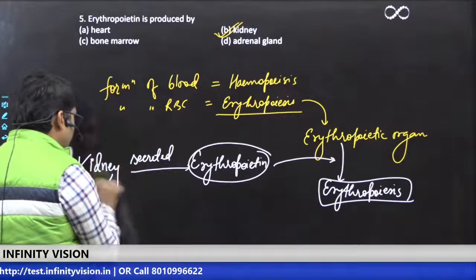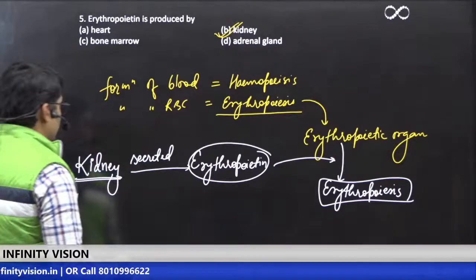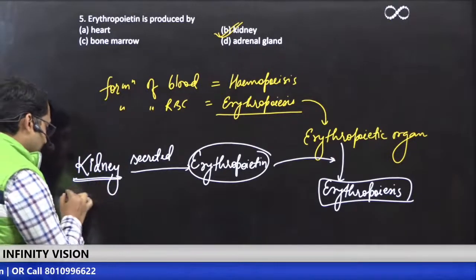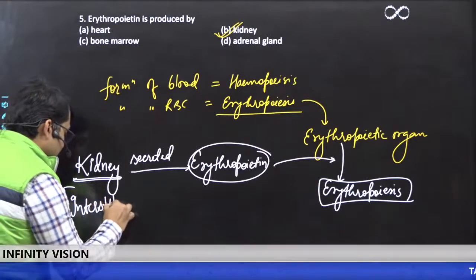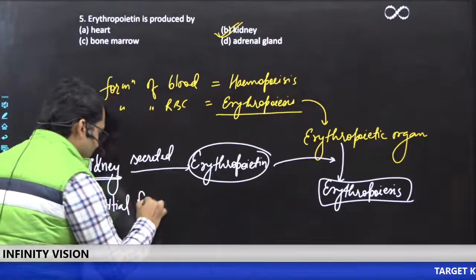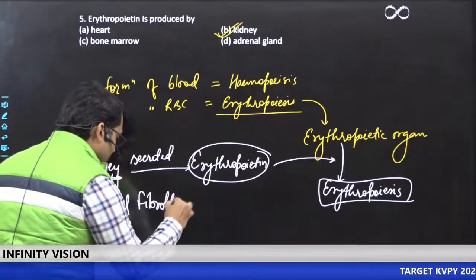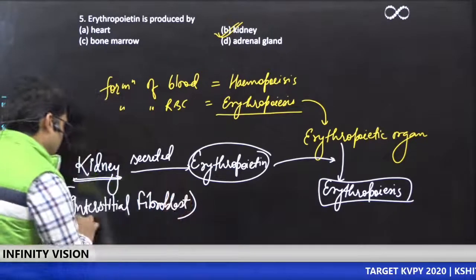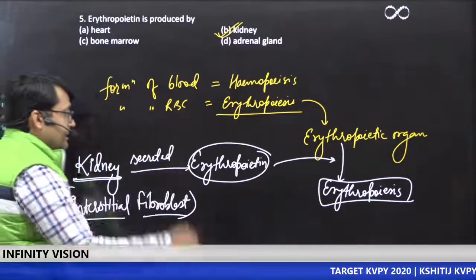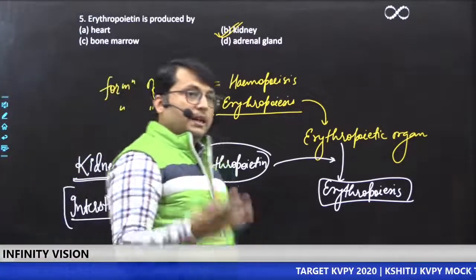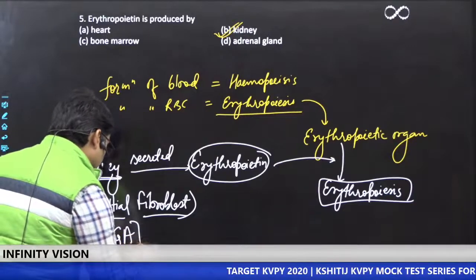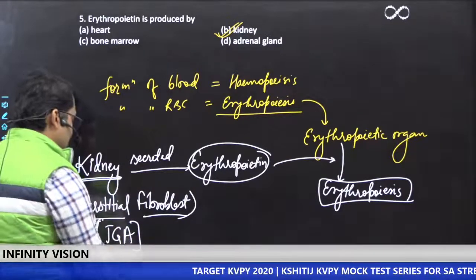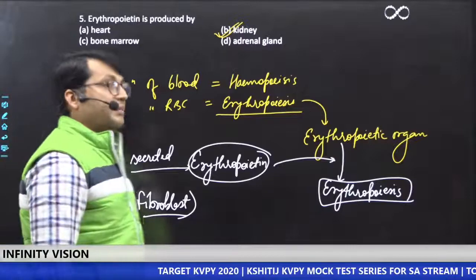Within the kidney there are some special cells called interstitial fibroblasts that secrete this erythropoietin, and these cells are found in the JGA, that is juxtaglomerular apparatus.